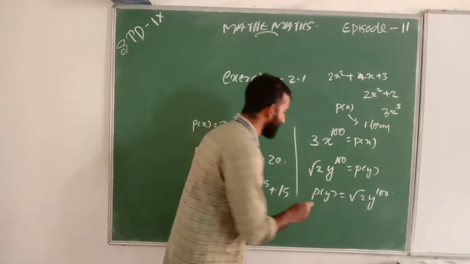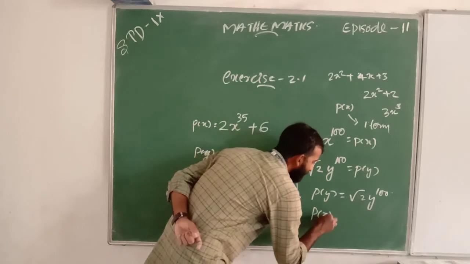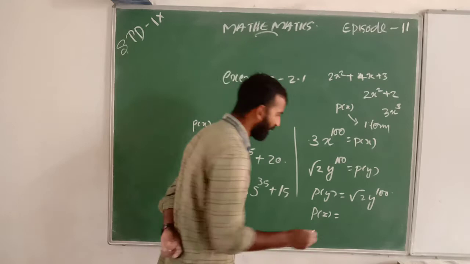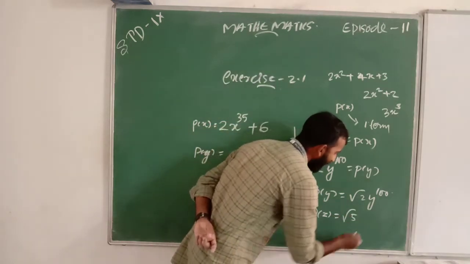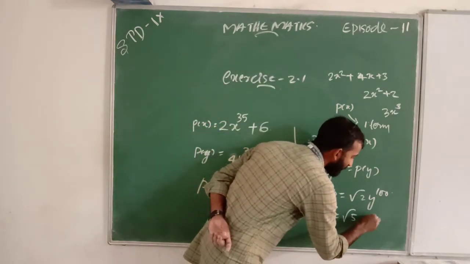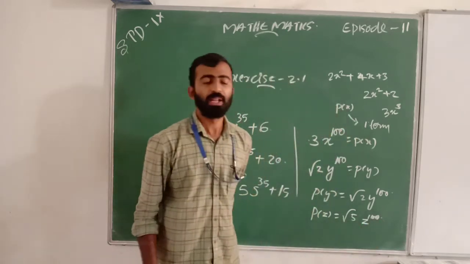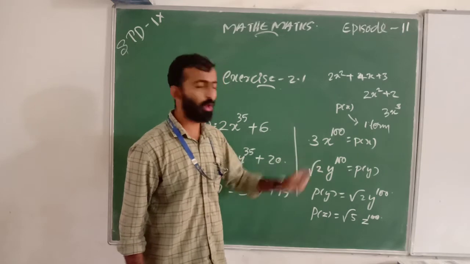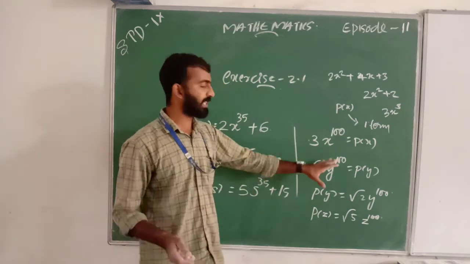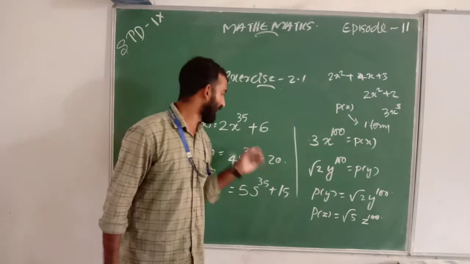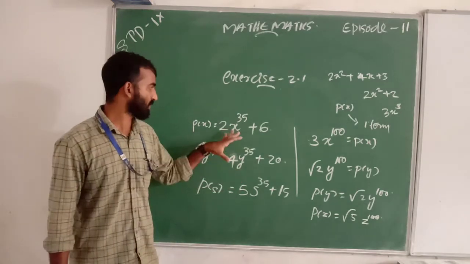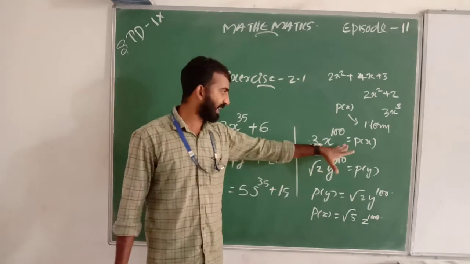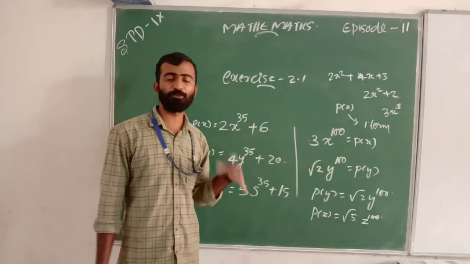Next one is p of z equal to root 5 z raised to 100. These are also monomial examples. Here only one term exists. Here 2 terms exist. So these are binomials. These are monomials with degree 100, and here the degree is 35.